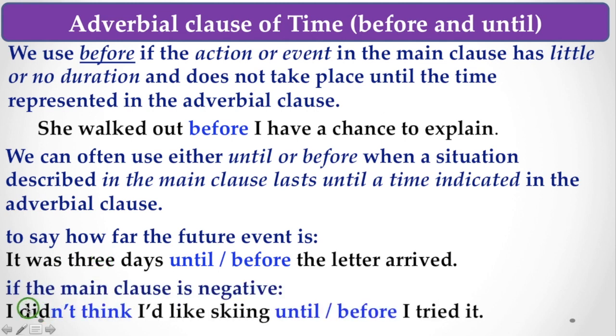The next example: if the main clause is negative, then you can use both until or before. That is, I didn't think I would like skiing until before I tried it. So this is the example. If there is an indication of time, or if the main clause is negative, in that situation you can use either until or before. But if the action referred to in the main clause has little or no duration, you have to use before instead of until.